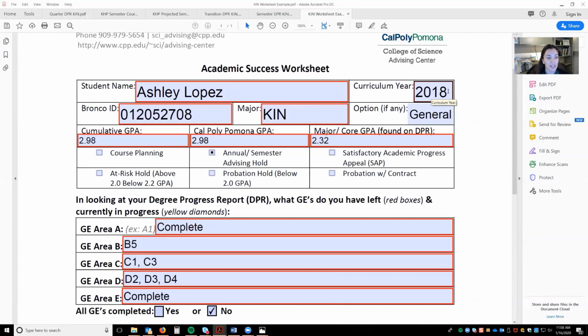I want to show you a few things. So we went over curriculum year. So all of you should be able to see what your curriculum year is on your degree progress report. We also went over GPA, so you should know your cumulative, Cal Poly, and core GPA and where to find that on your DPR. The hold that you're removing is your annual or semester advising hold.